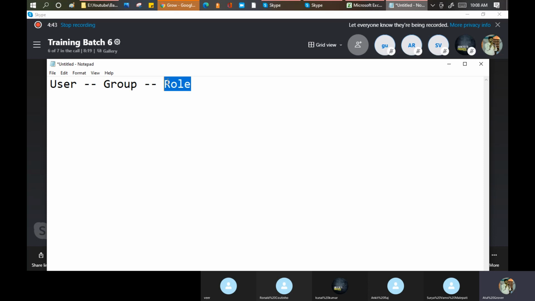But for Ankit, Veer, Surya, and Kunal, he says, Mom, these are my friends, they're not allowed to come inside other than the living room. So this role is not given to the other four, but given to me only. As per best practice, never ever assign a role to a user. Never.